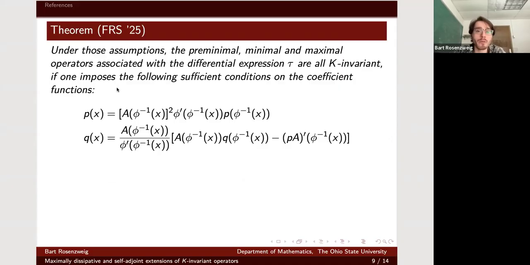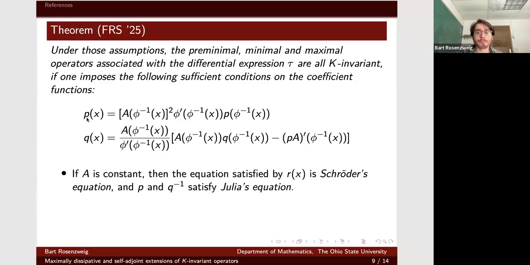This is a calculation, if one imposes the following sufficient conditions on the coefficient functions, which are really complicated. But notice, as I said, that the functional equation satisfied by R, R of x equals C R of phi inverse of x, is the Schroeder functional equation. Basically, R is like an eigenvalue of the composition operator associated with phi. If you stare at this for a while, P and P inverse, at least if A is constant, satisfy another similar equation that also comes from dynamical systems, called the Julia functional equation.